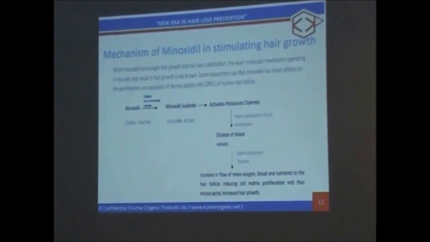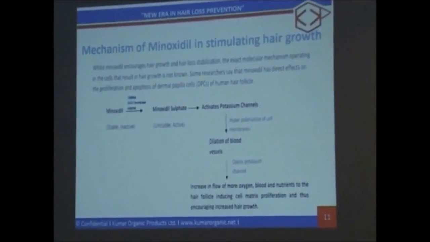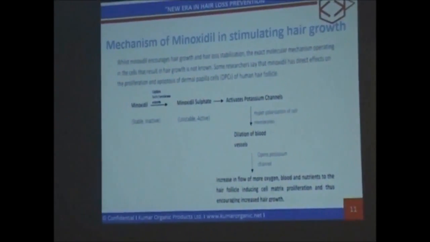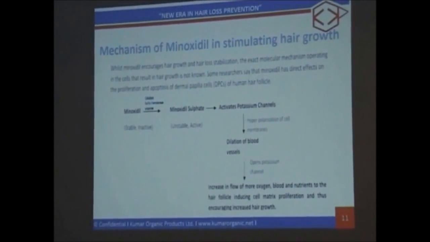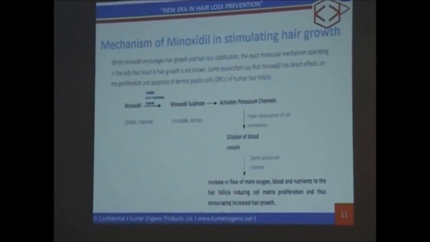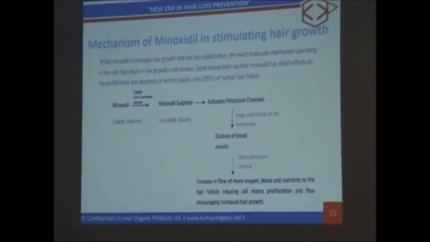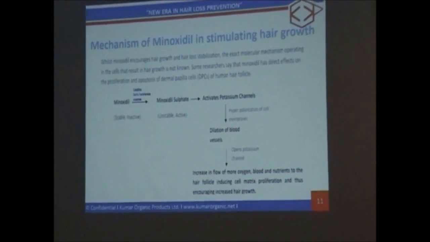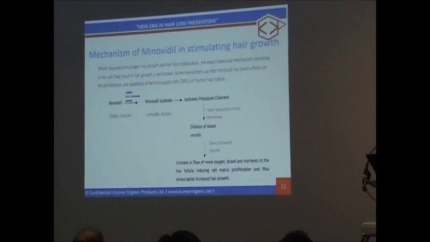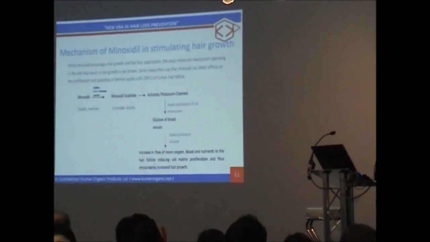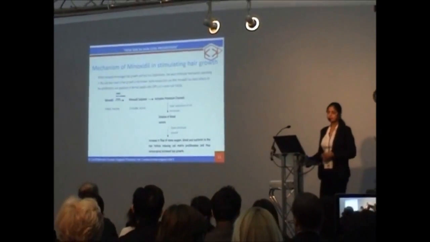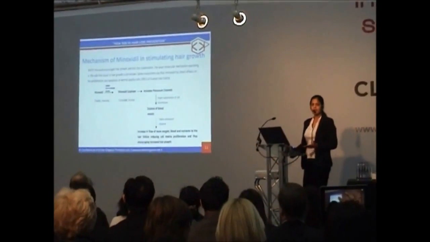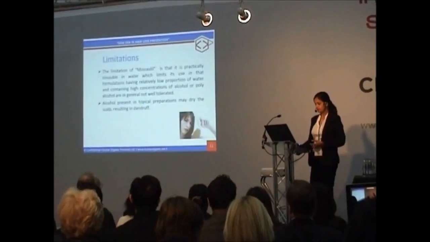How is it working for hair growth? Because we described the hair cycle, and it activates the potassium channels. What happens when the potassium channel is activated is that it dilates the blood vessels, increasing the flow of more oxygen, blood and nutrients to the hair bulb, so it's giving you hair growth. These are the mechanisms the 85% of the population are using.